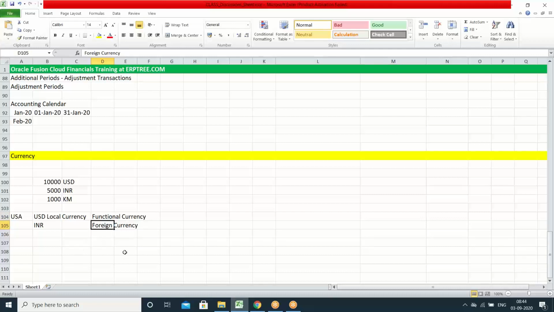Okay. Say you are running the business in India and US. In that case, USD is your functional currency for US. INR is your functional currency for India. For US, INR is the foreign currency. For India, USD is the foreign currency. That means one country can have only one functional currency. All other currencies we call foreign currencies. So this is the point we have to understand. Any questions here on this point, please?